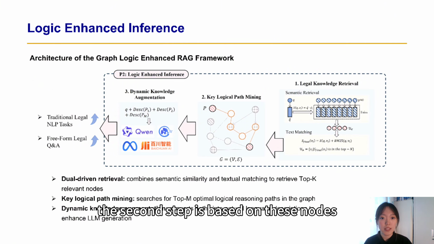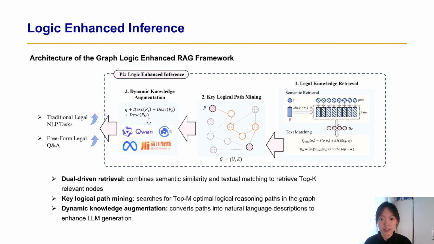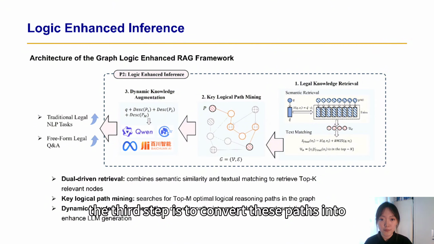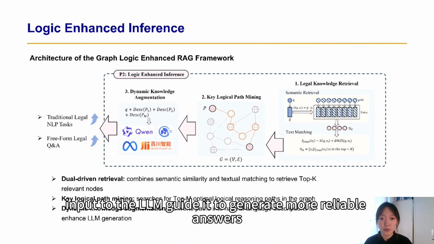The second step is based on these nodes, searching for the highest weight logical paths in the knowledge graph. These pieces of knowledge form a reasoning chain, and I'll explain this algorithm in more detail next. The third step is to convert the paths into natural language and use them as additional context input to the LLM, to get it to generate more reliable answers.